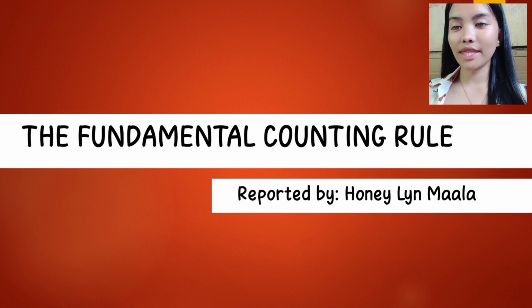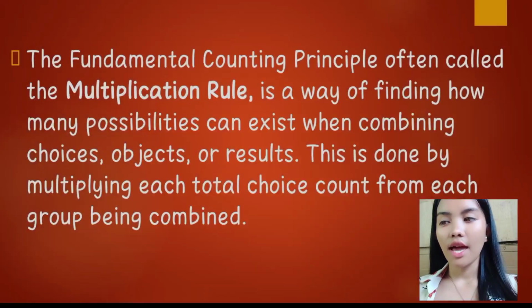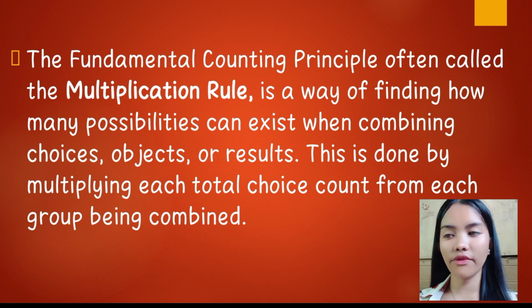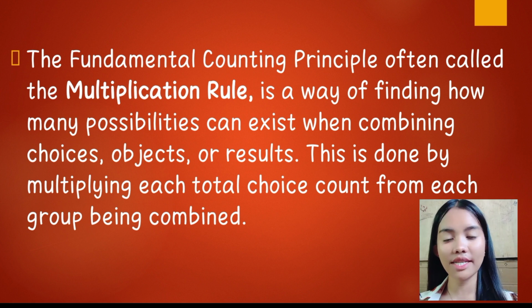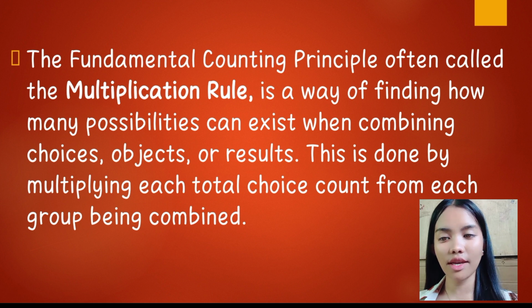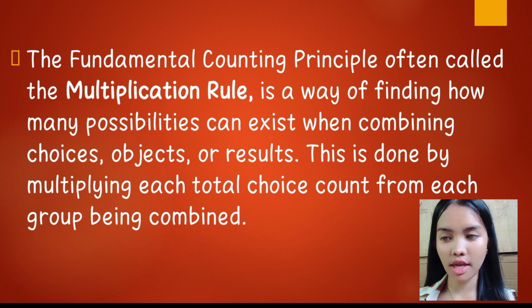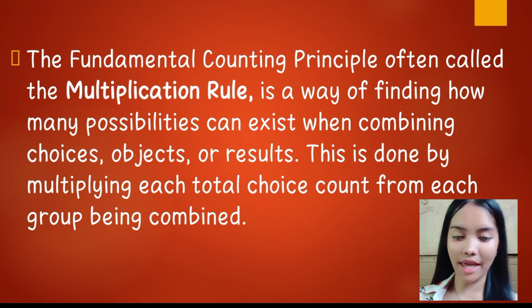Next is the fundamental counting principle or rule. The fundamental counting principle, often called the multiplication rule, is a way of finding how many possibilities can exist when combining choices, objects, or results. This is done by multiplying each total choice count from each group being combined.